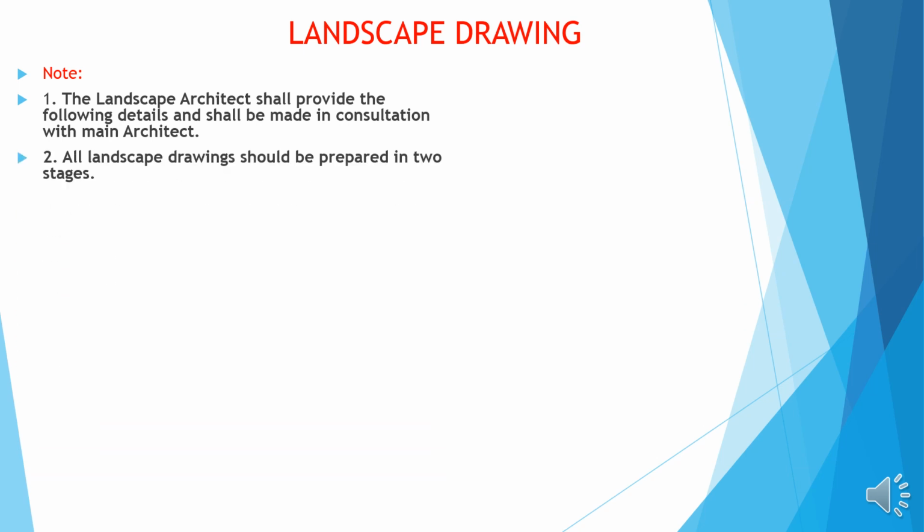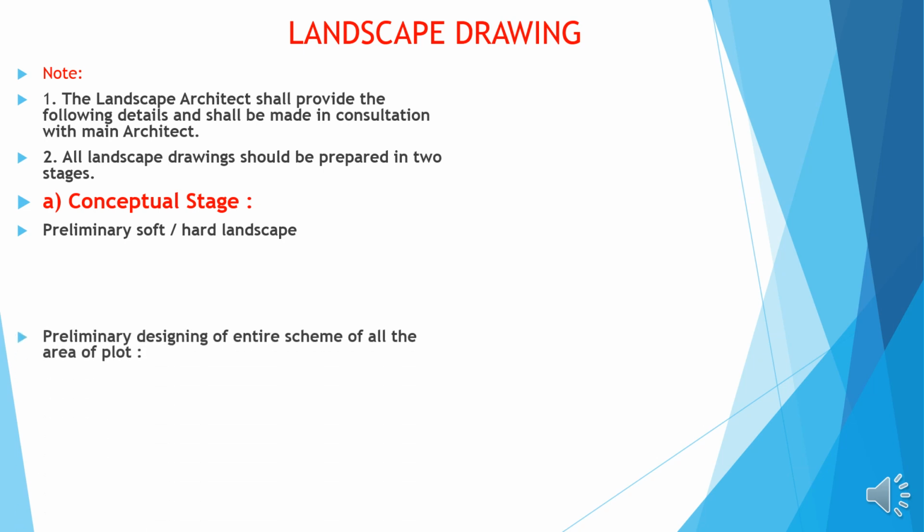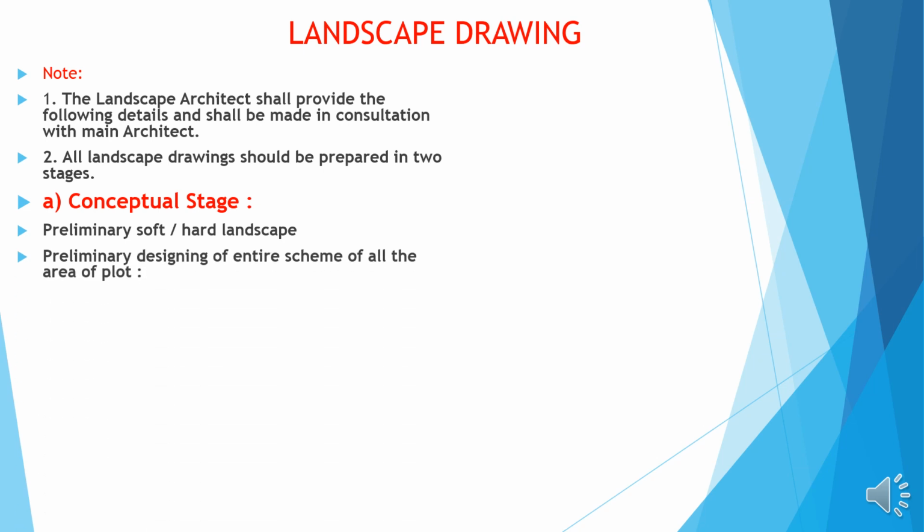All landscape drawings are to be prepared in 2 stages. That is, number 1 is a conceptual stage, preliminary soft and hard landscape. Preliminary designing of the entire scheme of all the area of the plot in coordination with the building locations and other things. Large open spaces,